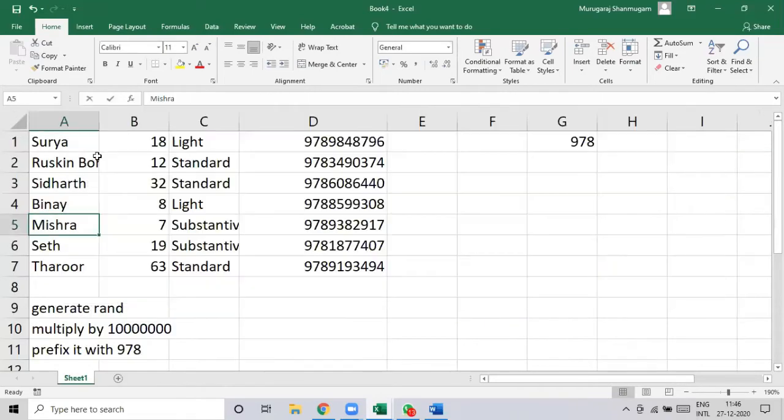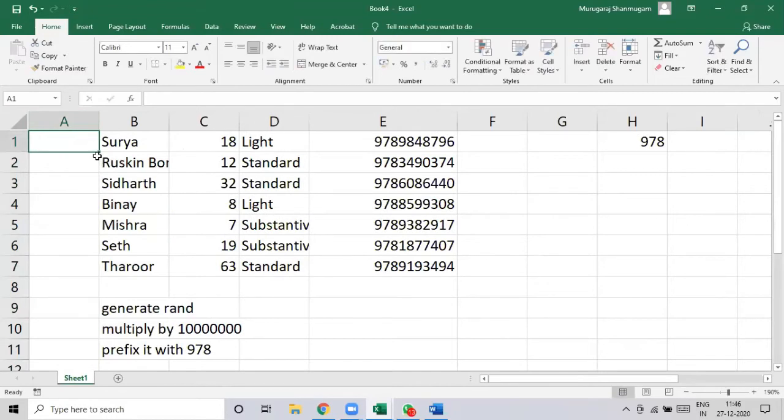Okay, so let me do one more thing. I introduce another column here, serial number 1, 2. I'll autofill this. Okay. So how many columns is the ISBN away from Surya now? 5. No.